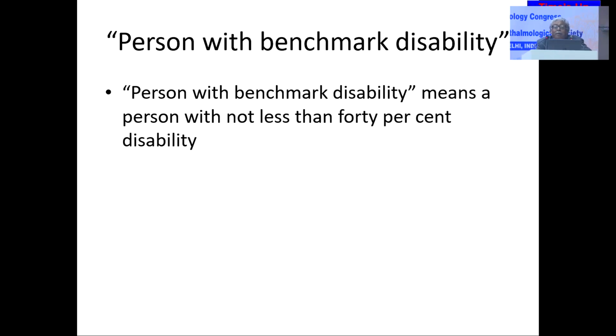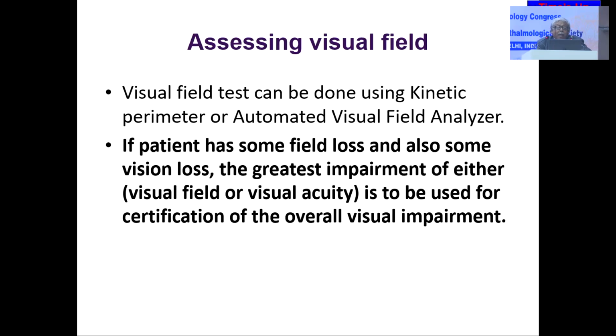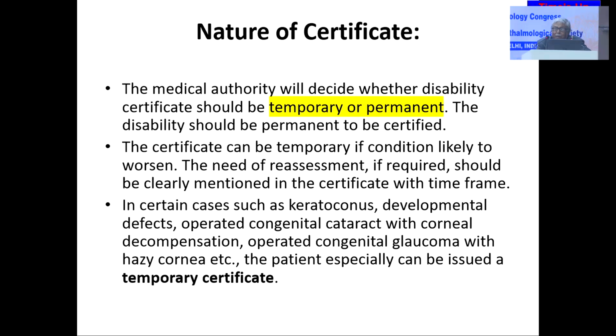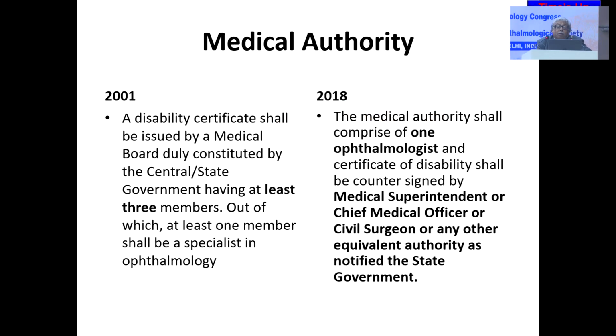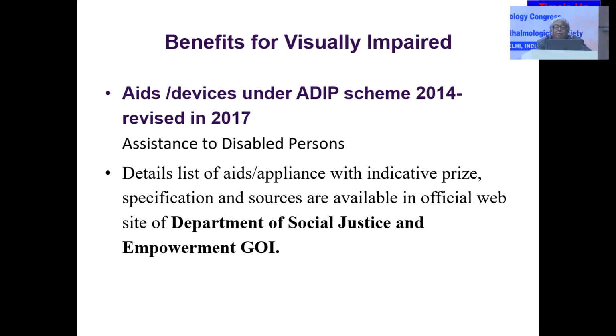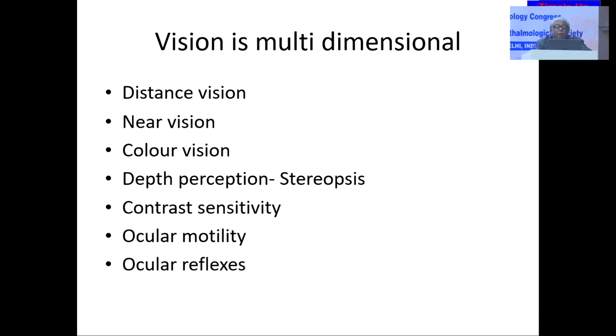A person with benchmark visual disability means a person with not less than 40% disability. The patient must have some field loss and also some vision loss, and the greatest impairment of either is to be used as the criterion of overall visual disability. It may be temporary or permanent. Temporary, for example with cataract, but after operation he will again be assessed whether he is fit for permanent or not. These schemes and benefits for visual disability were all changed in the year 2017 by the Department of Social Justice and Empowerment of the Government.